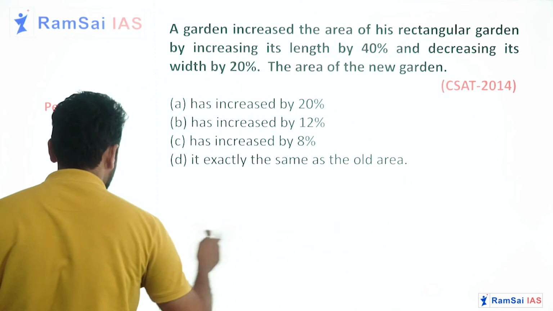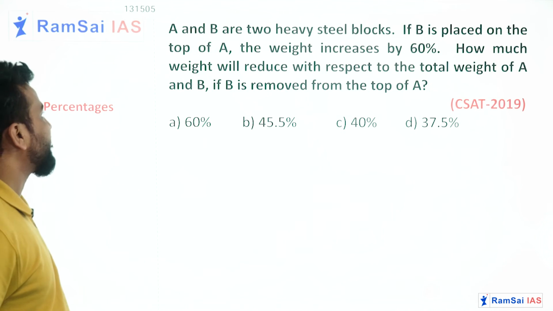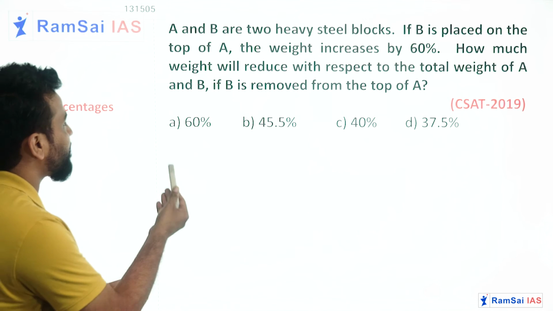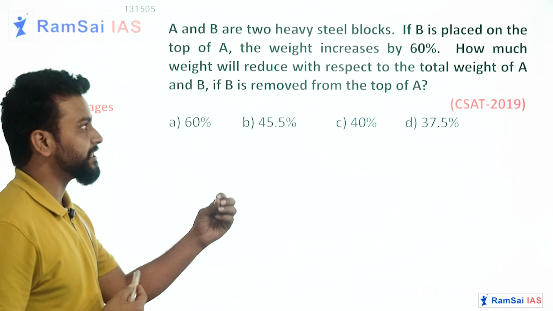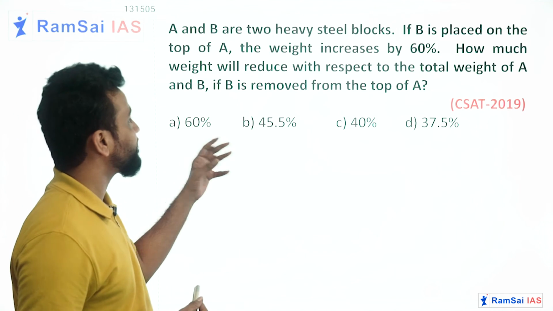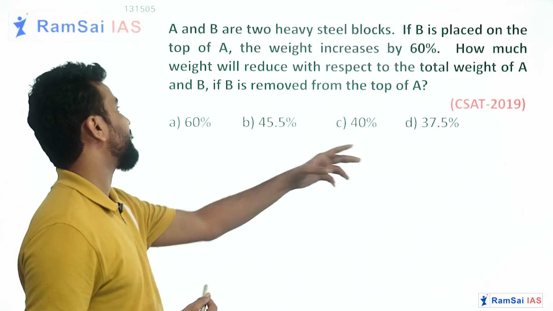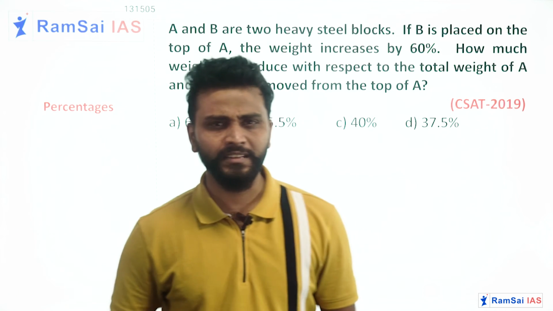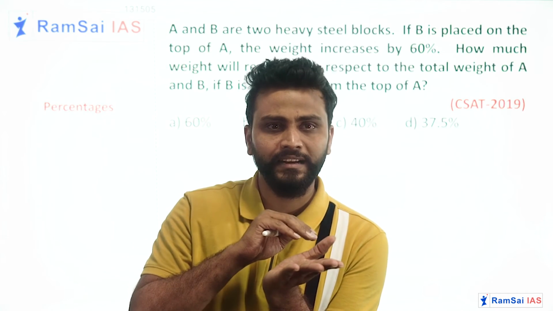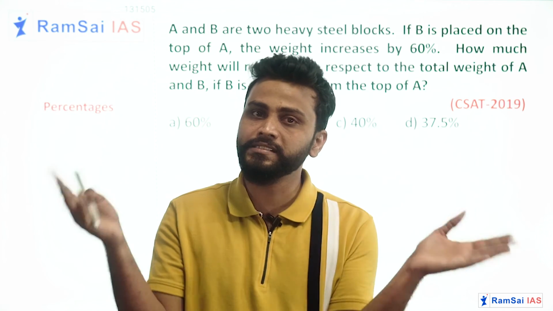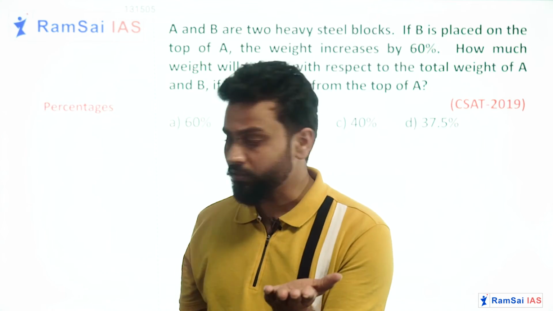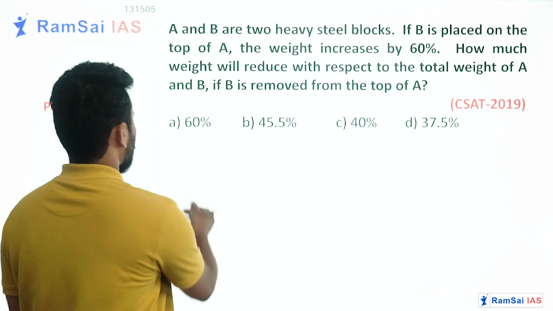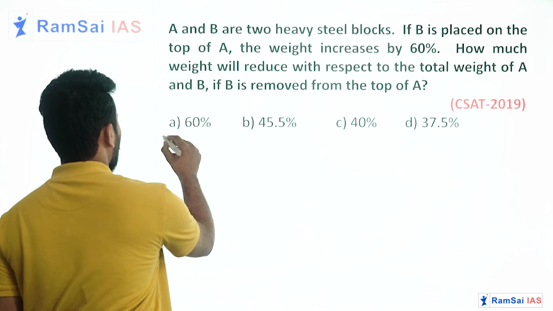So next question in this video. A and B are two heavy steel blocks. If B is placed on the top of A, the weight increases by 60%. How much weight will be reduced with respect to the total weight of A and B if B is removed from the top of A? Hey, wait. He put the second rod, rod B, and weight is increased by 60%. When he removed it, the same percent should be decreased, no? Right, 60%. So answer is option A.